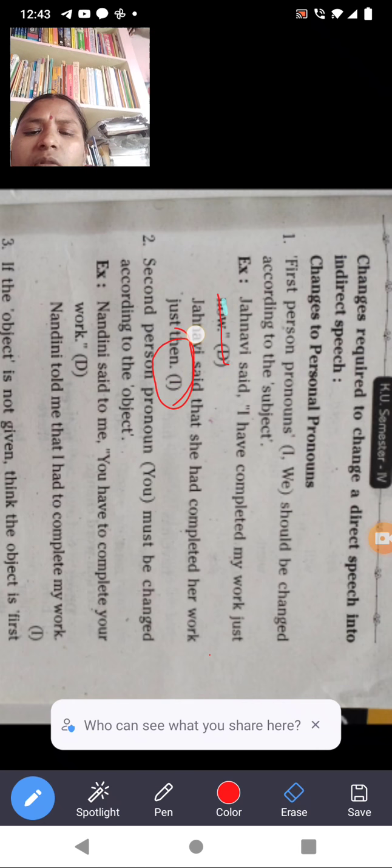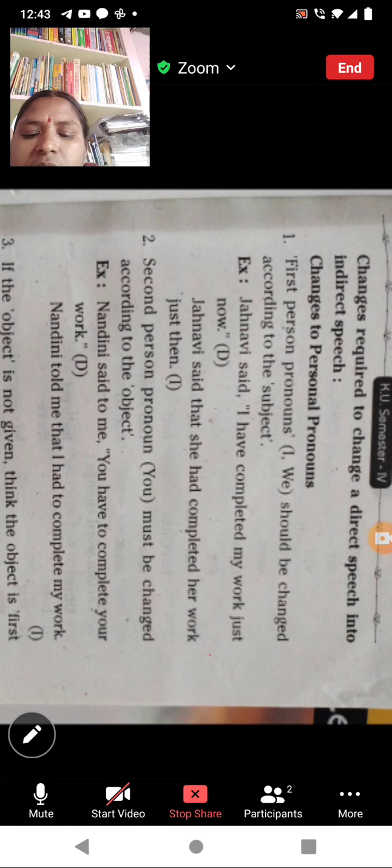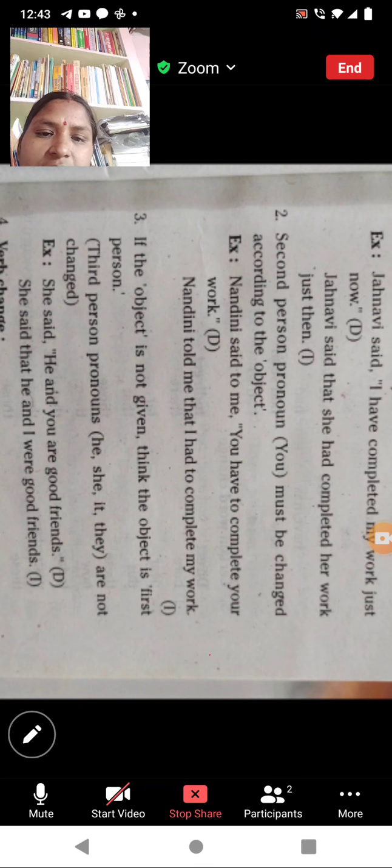The first rule is changing your personal pronouns according to the sentence. The second rule: second person pronoun "you" must be changed according to the object.